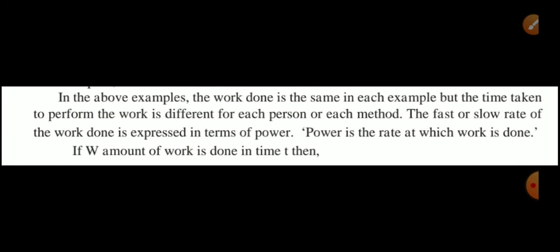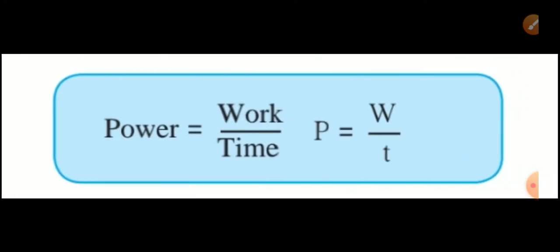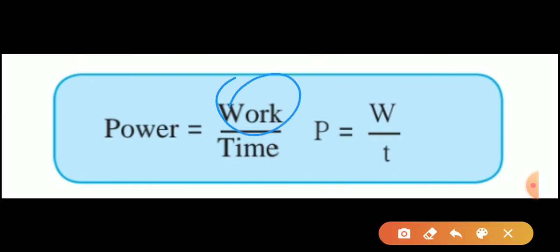In the above example, the work done is the same in each case, but the time taken to perform the work is different for each person or each method. The fast or slow rate of the work done is expressed in terms of power. Power is the rate at which work is done. If W is the amount of work done in time t, then the formula for power, denoted by small p, is work upon time, W upon t.